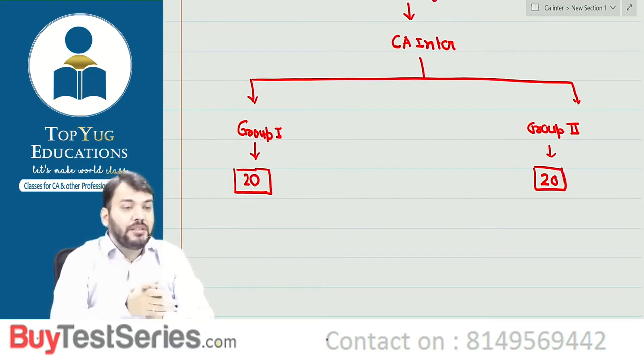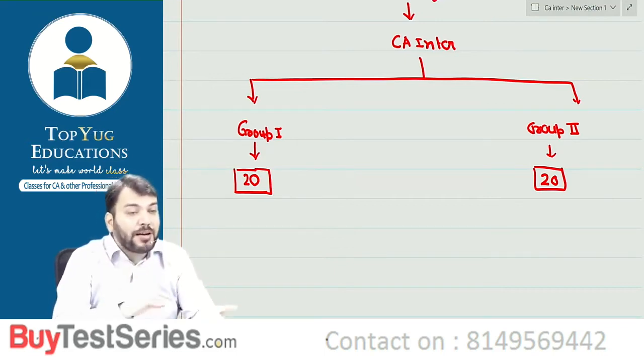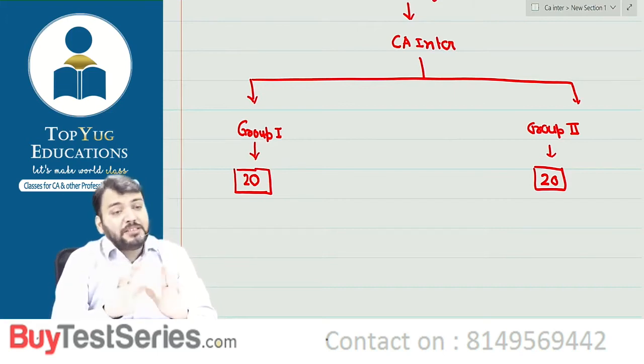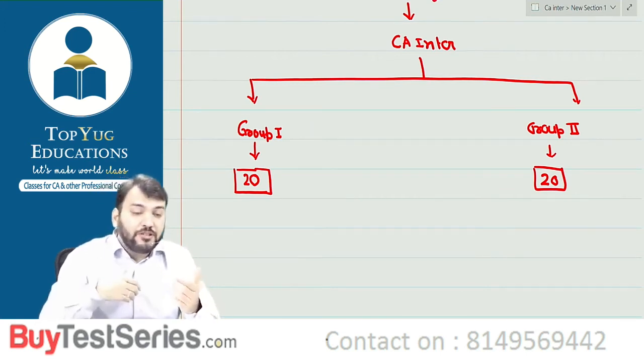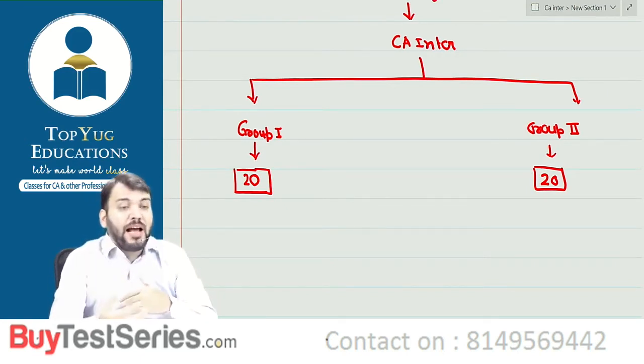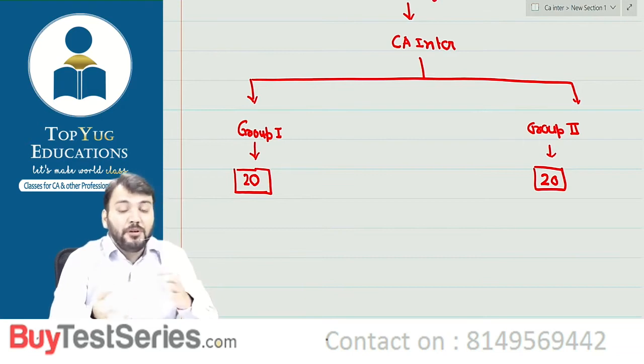I always say that a chartered accountant without knowledge of accounting standards is not a chartered accountant, correct? Any chartered accountant who passed the CA examination without the knowledge of accounting standards is not a chartered accountant. Once you become a CA, and when you go for any interview, the first question they will ask is from accounting standards only. In an interview they will check your knowledge through accounting standards only.